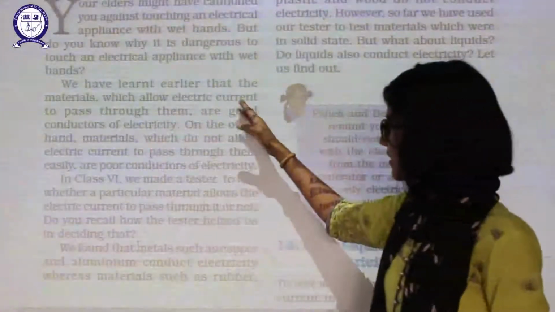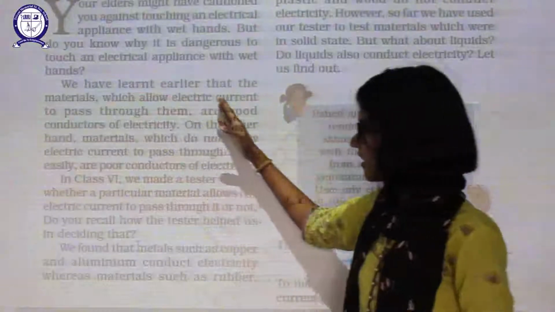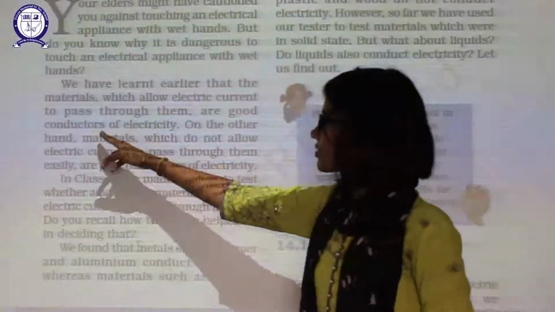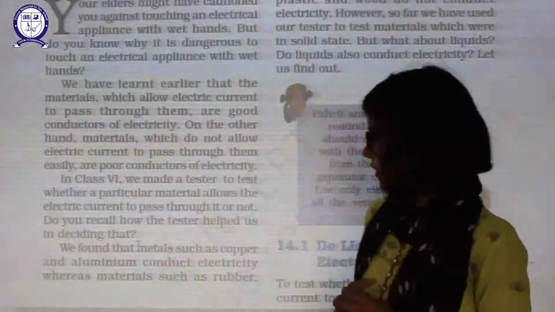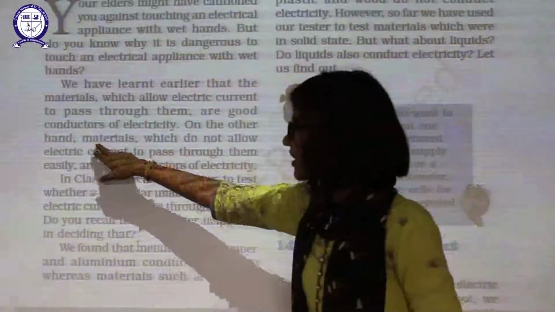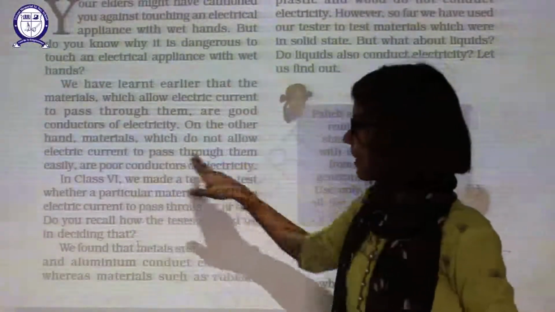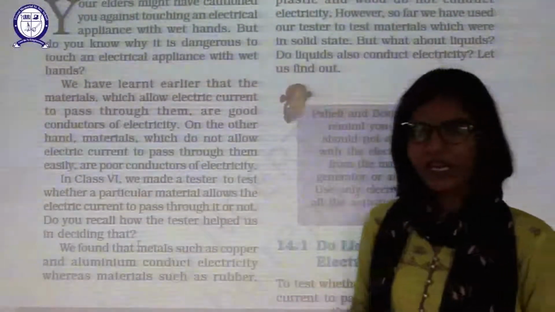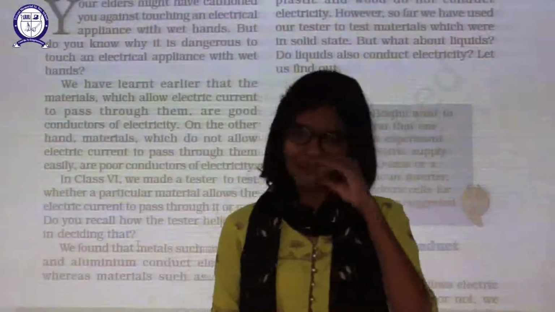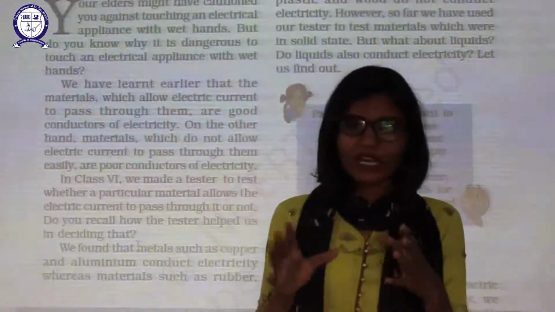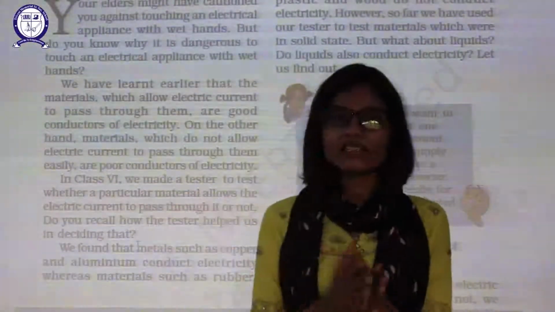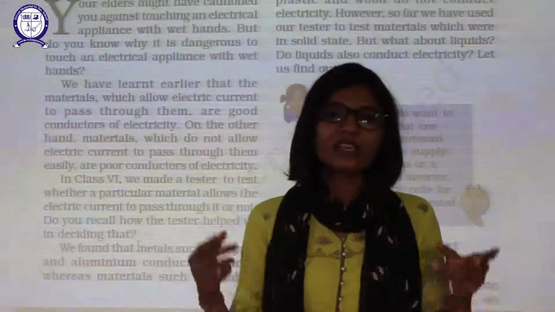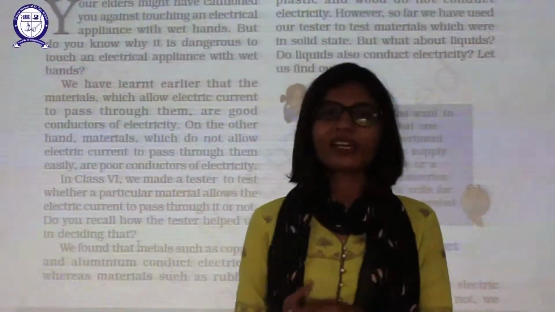We have learned earlier that materials which allow electric current to pass through them are known as good conductors of electricity. On the other hand, materials which do not allow electric current to pass through them are known as poor conductors of electricity, right? Previously, you knew the two terms when we categorized materials into two categories on the criteria of their conduction.